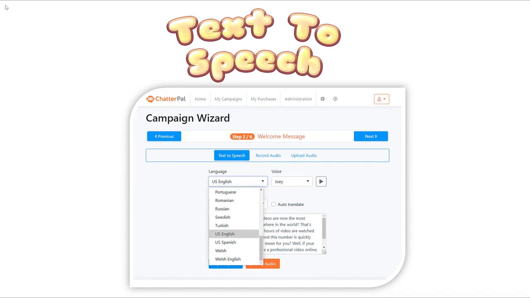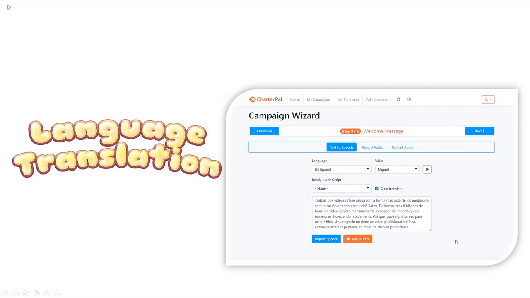On top of that, we also have the world's best text-to-speech integrated in close to 50 voices, male and female, in multiple languages as well. So you can target people from around the world. You can also record your own audio from within the app itself, or even upload a professional voiceover that you have from elsewhere into the app. And again, all of this will be lip synced perfectly with every single avatar that we have available, whether it's a 3D avatar, a mascot, and so on.